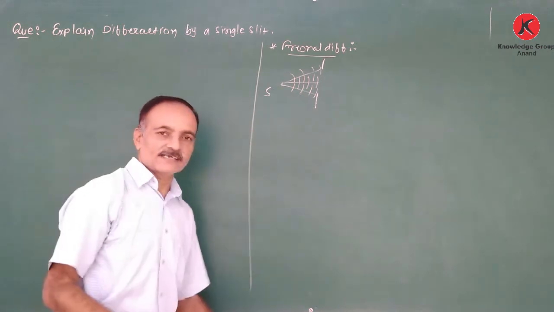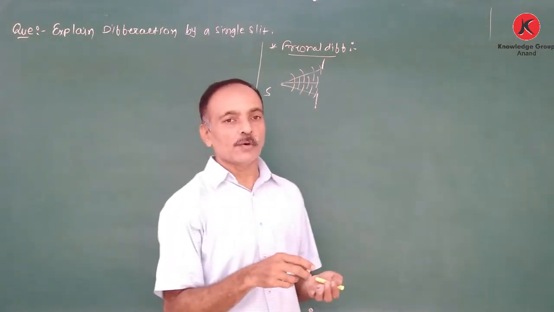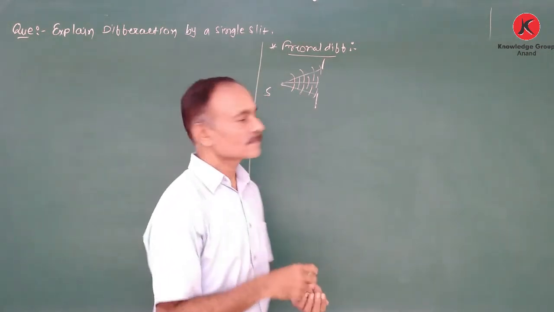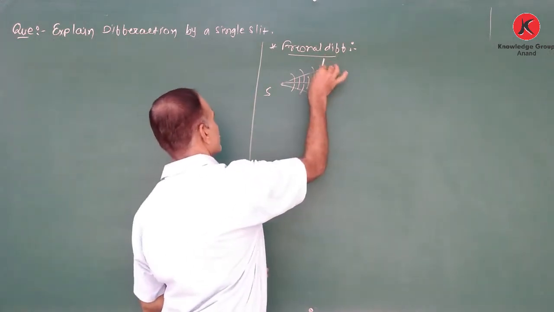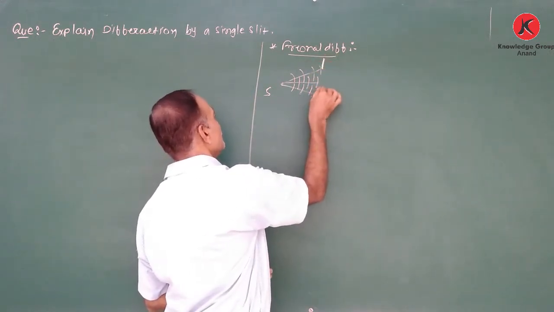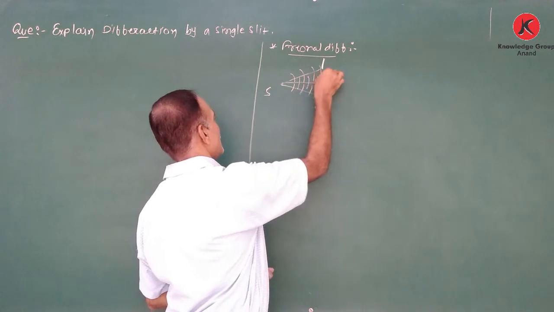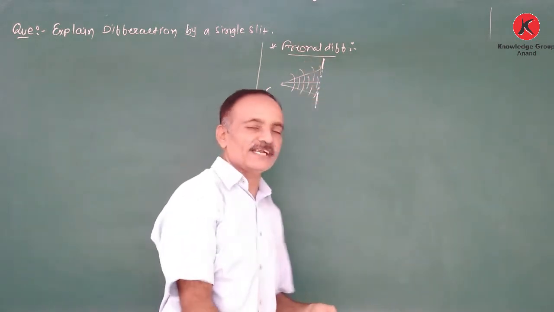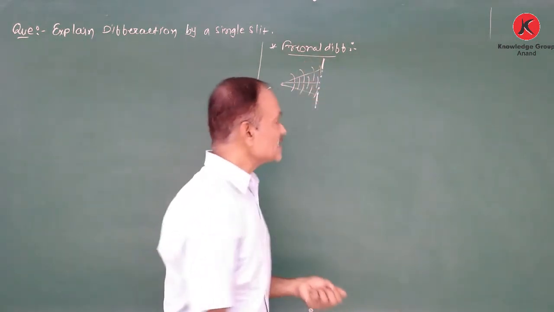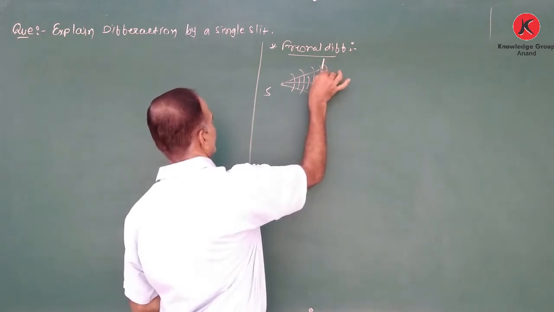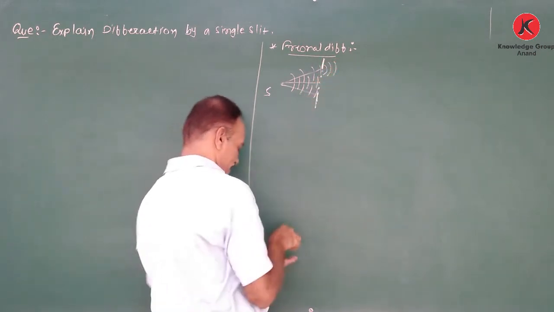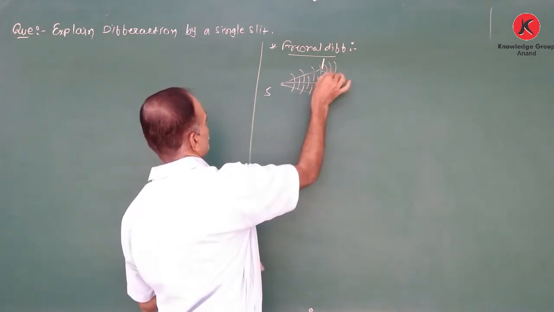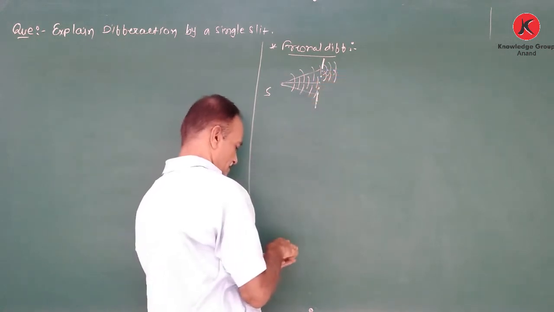As a result, according to the Huygens principle, all the points on this slit behave as independent secondary sources and produce secondary spherical waves. These spherical waves are generated from each and every point of the slit.